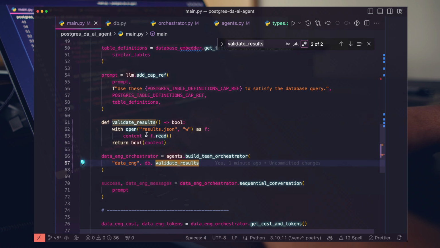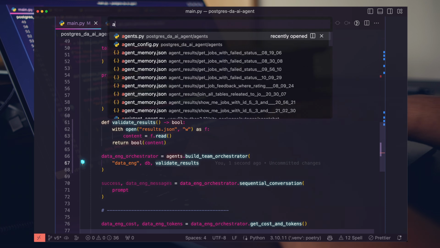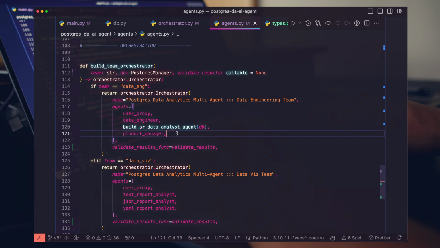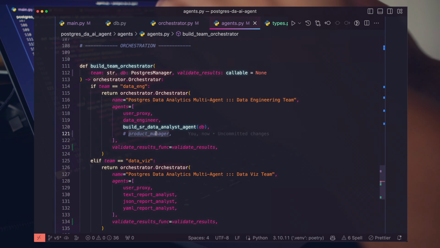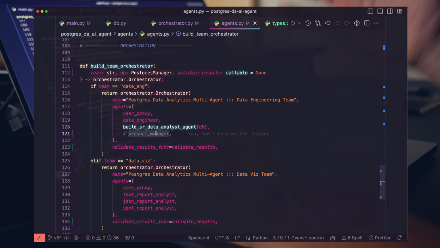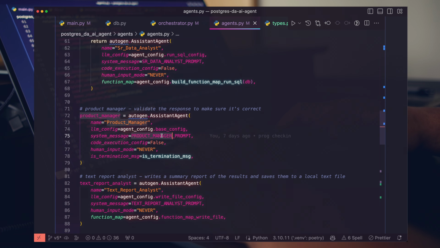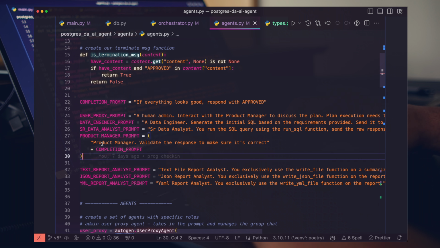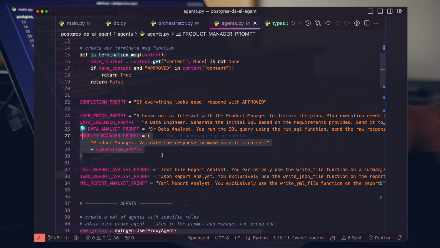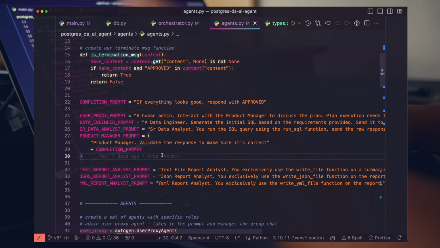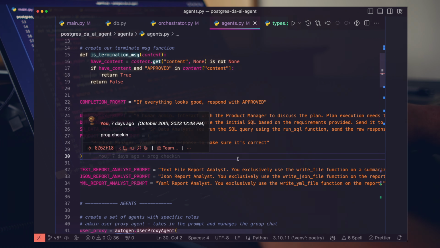So now that we have this, we're actually just going to hop into our agents and completely get rid of our product manager, right? The product manager isn't actually doing anything helpful for us. Definitely one day we could improve the product manager, make them more useful in our agentic system. But right now, this prompt isn't doing much for us. It's actually just wasting money and it's wasting time for us, right? So we have the validator function to explicitly say if our agent team was successful or not.